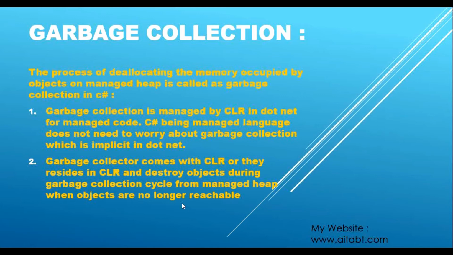As I told you in my .NET Framework tutorial, whenever you install .NET on your machine, two very important things get installed on your computer: the framework class library and the CLR, and that CLR contains the garbage collector as well as the JIT compiler. I have explained all these things there. If you want to know about this in great detail, check that video out; you will find the .NET Framework tutorial in the description of this video tutorial. Coming back to this video, we have now understood what garbage collection is and why we need to destroy objects.